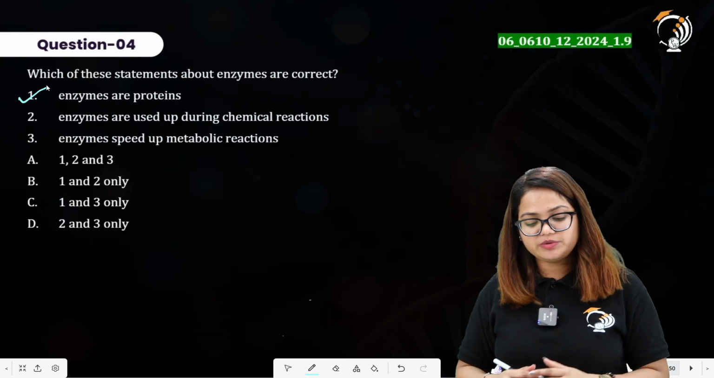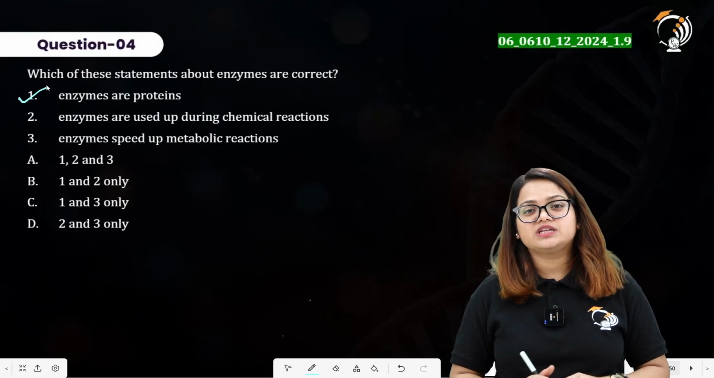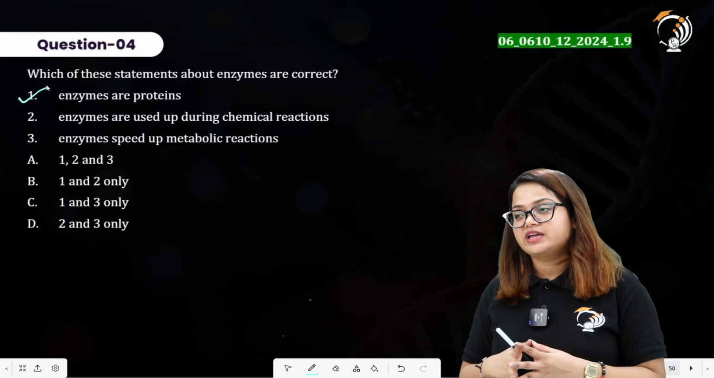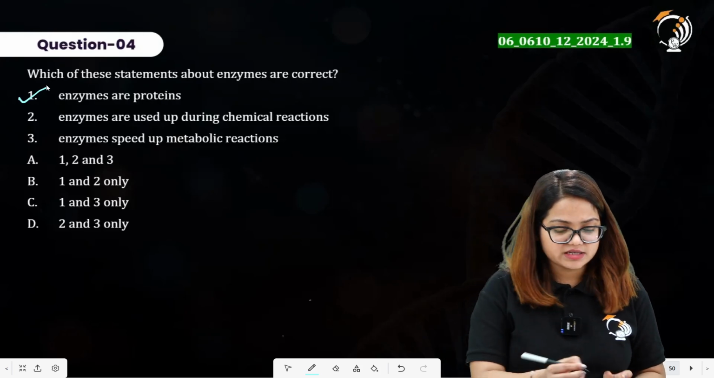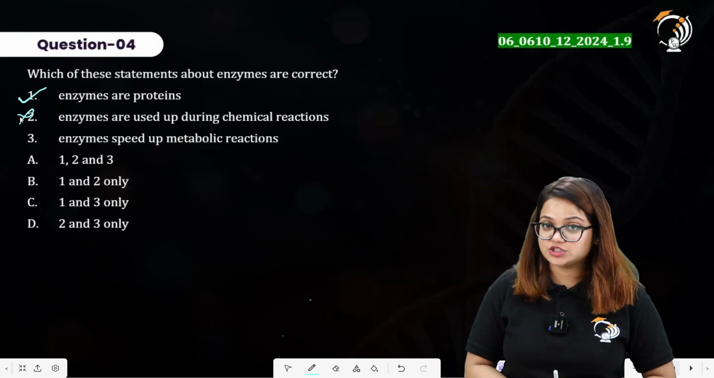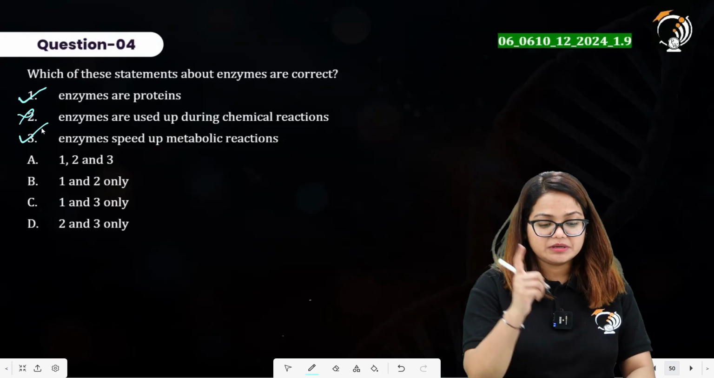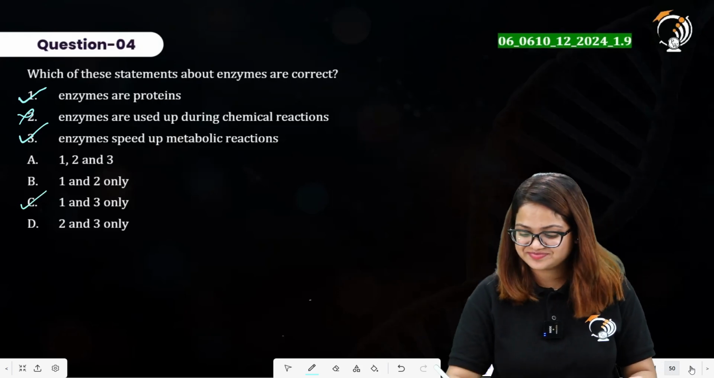Enzymes are used up during chemical reactions. They remain unchanged throughout the chemical reaction. They remain as such. So this statement is incorrect over here. Enzymes speed up metabolic reactions. Yes, this is true. Statements 1 and 3 are correct. Option C here is our right answer.